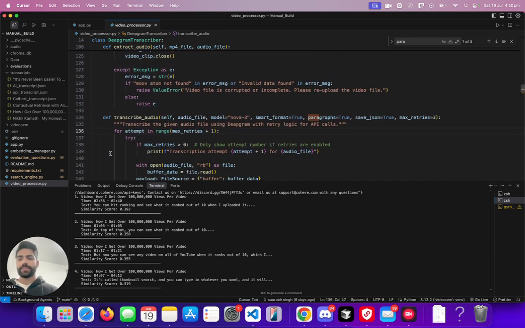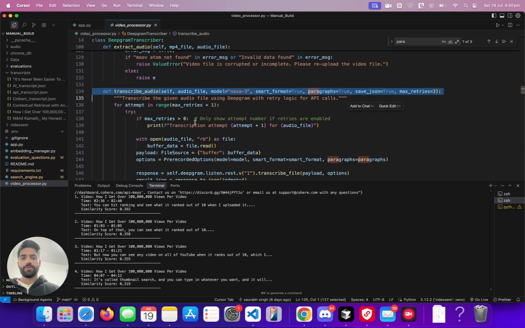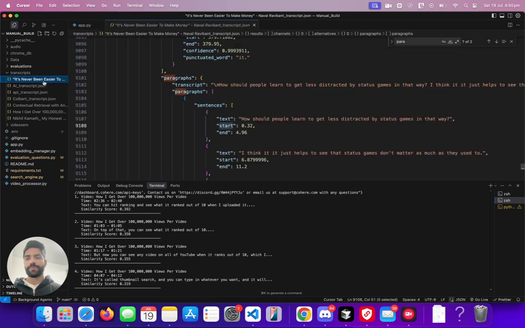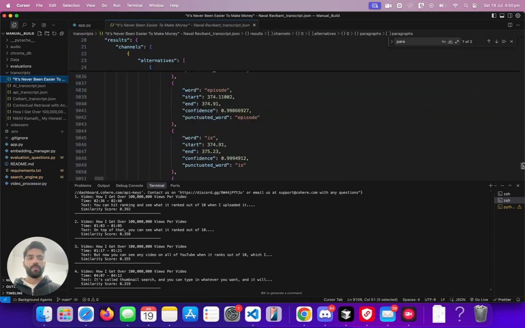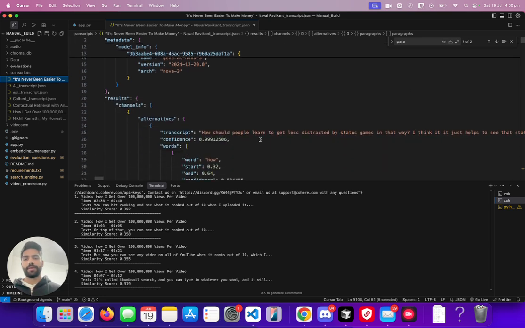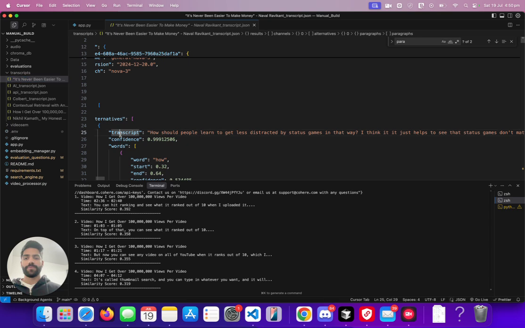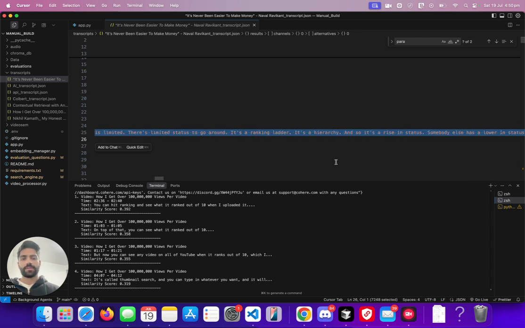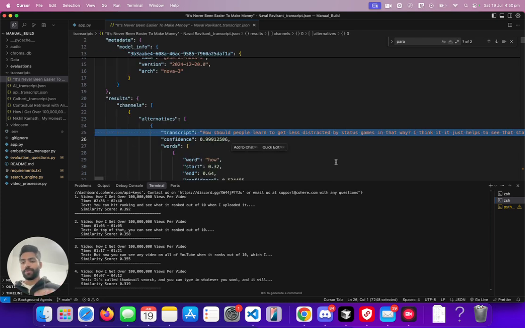So here you can see it's transcribing the audio using a parameter called paragraphs equals true. What does that mean? If you don't set paragraphs equals true, or you don't use this parameter called paragraphs, it's going to give you one large transcription document. For example, here you can see there's an object called transcript, and it just keeps on going. It's quite large. And if you use this for semantic searching, every time you do a search, it's going to give you one result and with the same timestamp every time, which is 00, because you're using the whole text.